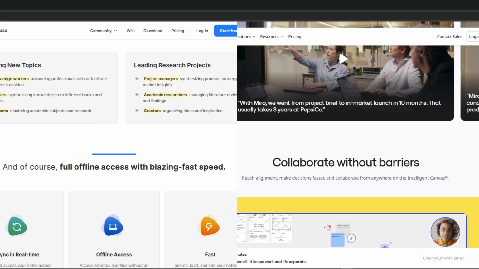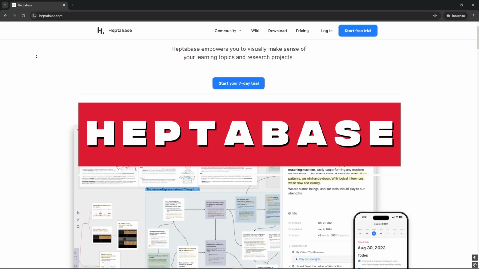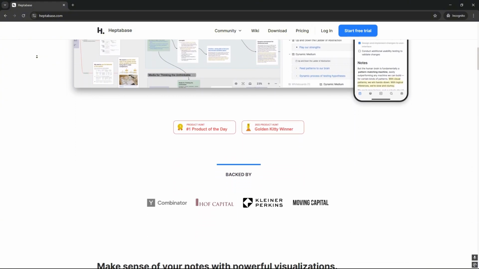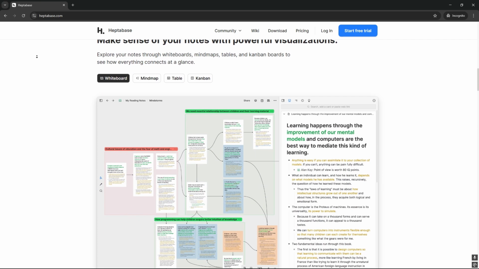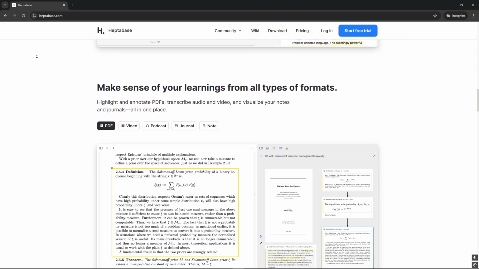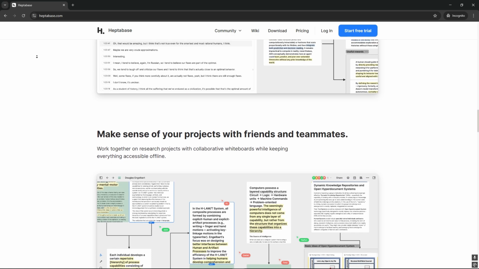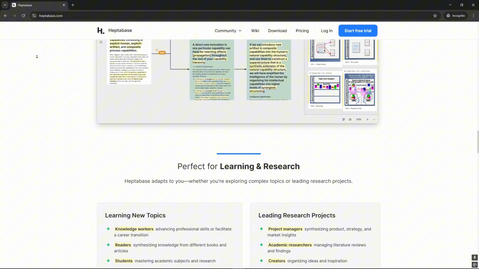Now let's examine the main features of these two platforms. In Heptabase, people who organize complicated information, researchers, and learners can use Kanban boards for project management and creation, mind maps to visualize what they have learned, and research to generate ideas and broaden their knowledge. Knowledge mapping, visual note linkages, and an emphasis on personal comprehension.